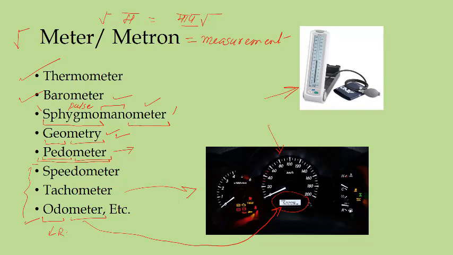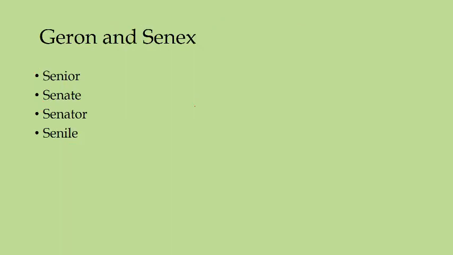ओडो का मतलब होता है रोड, और द वे, रास्ता. In fact, this road word also comes from this root odo. So odometer is measuring how much way you have covered, in terms of kilometers or miles. So these three things are there. The basic point is that whenever you come across metron or meter, it is concerned with some kind of measurement, and generally it is always a device. All these different things are devices or instruments to measure something.